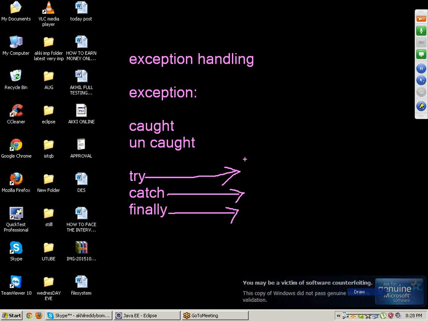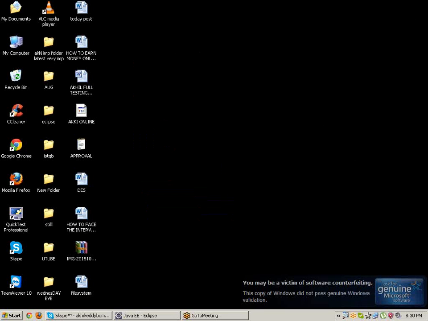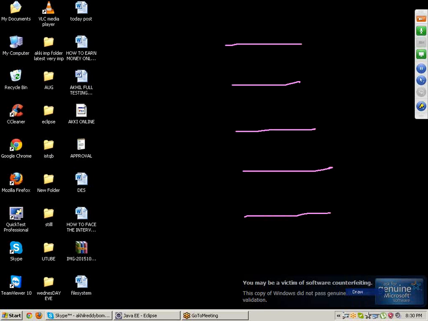So, where exactly will we use try? Once again, if you have doubt on a particular block of statements, it is better to keep it in a try block. For example, I have 100 blocks and I have doubt on nearly 50 of them. In that situation, 50 times we need to write try and 50 times we need to write catch. This is lengthy.